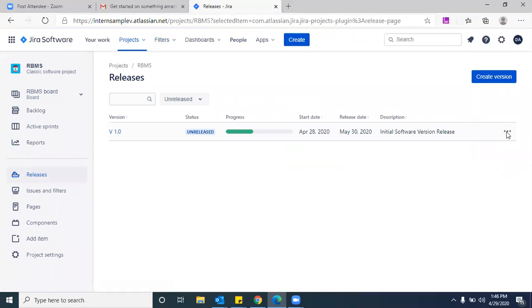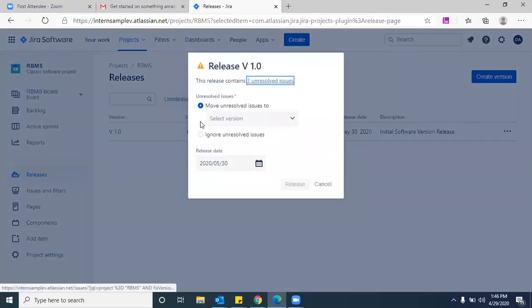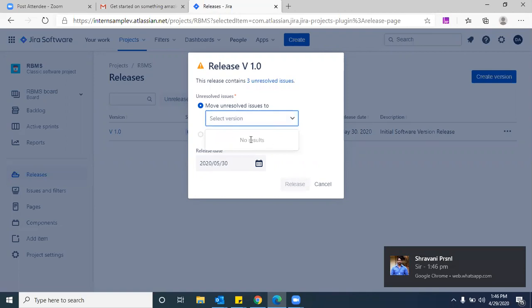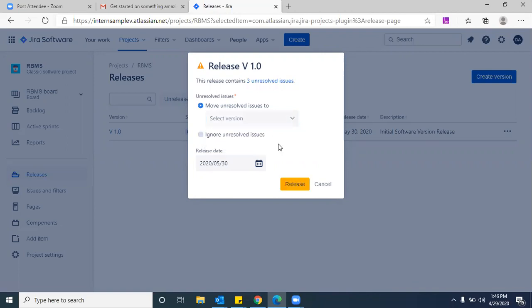Technically, the epics should not be shown here, but unfortunately, we don't have story points for epics. Now it is asking you to move unresolved issues to where. Again, the same story: you want to create a next version. If you don't have versions, it is not showing you anything.